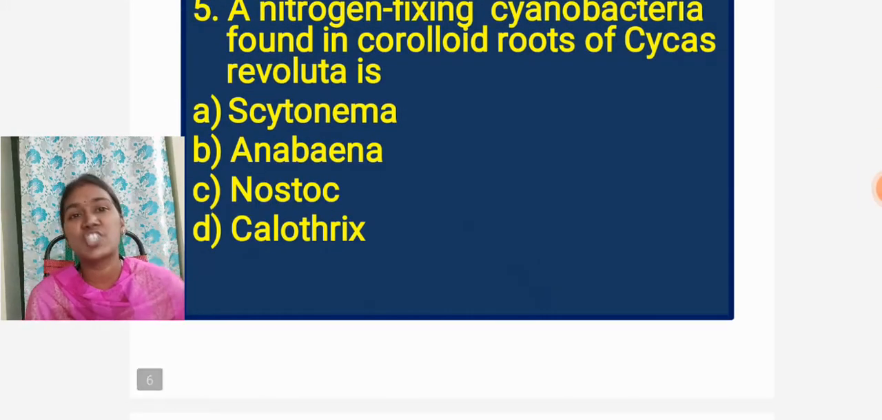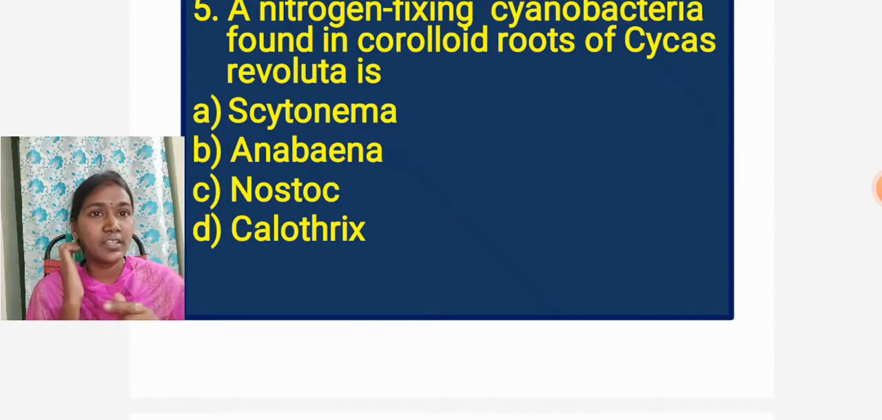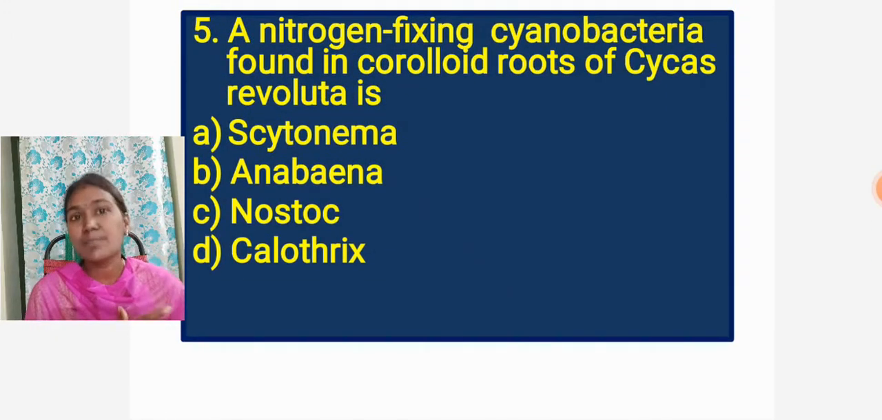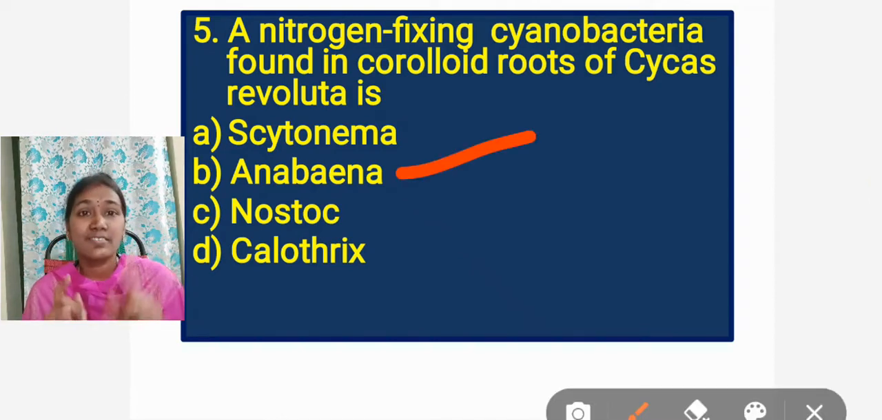Going to the fifth question: a nitrogen fixing cyanobacterium found in the coralloid roots of Cycas revoluta is. Already in an earlier question I told about the coralloid roots, which have a symbiotic association. What is the nitrogen fixing cyanobacterium? Answer is Anabaena. This is one type of blue-green algae, nothing but cyanobacteria.